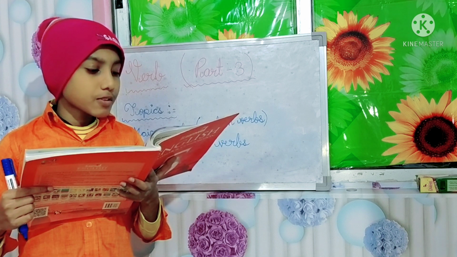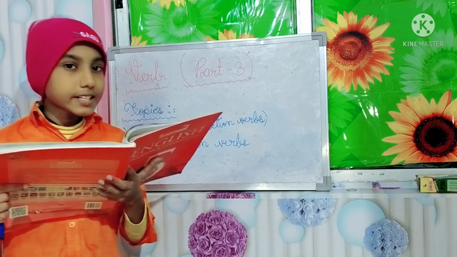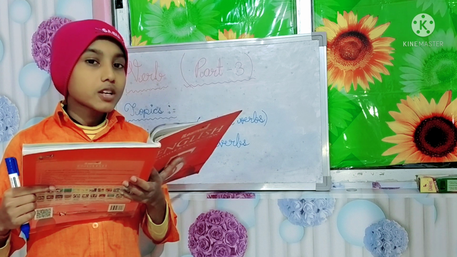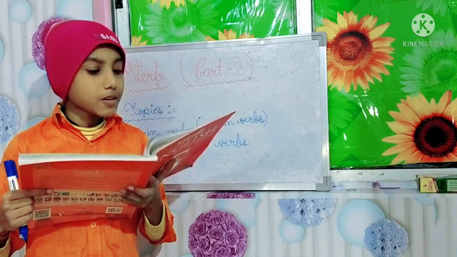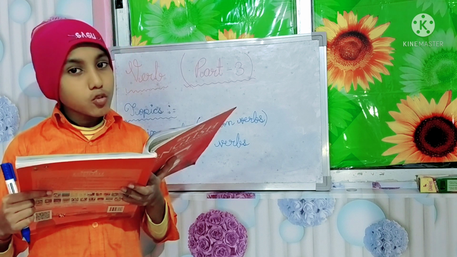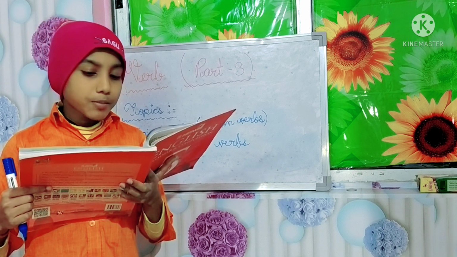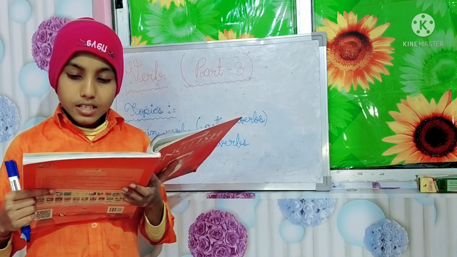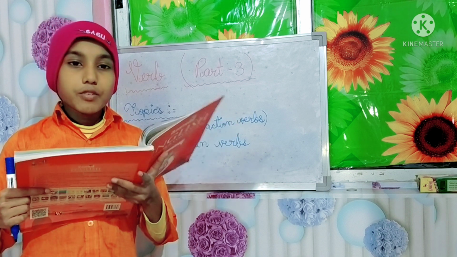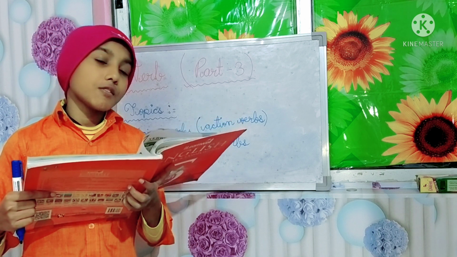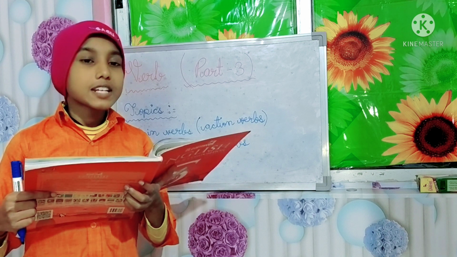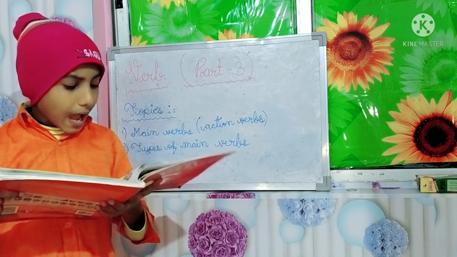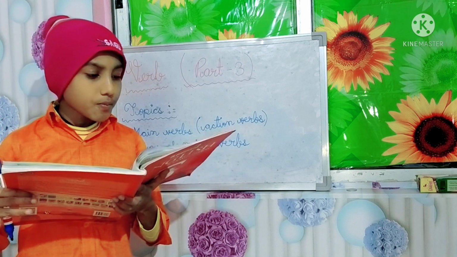They have four different forms. First point, they tell us what has happened or what the situation is. Second, main verbs have four different forms. What are they? V1, V2, V3 and V1 ing. V1 means present, V2 means past, V3 means past participle, V1 ing means present participle. Meaning we are adding ing to V1. Like V1 is cry, so we add ing and it becomes V1 plus ing, the present participle. Don't worry, I will discuss this in my next video.